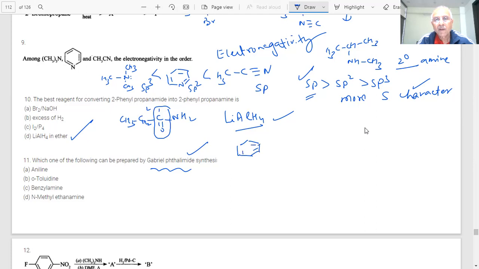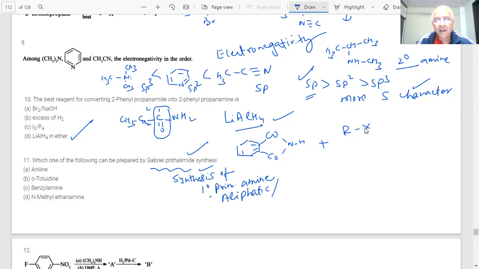Benzylamine. Benzylamine can be prepared. What do we react here with RX? RX, but it cannot be aromatic. And what type of products do you get? This reaction is used for the synthesis of what type of amines? Primary amines, 1 degree. Primary amines, and it should be aliphatic.